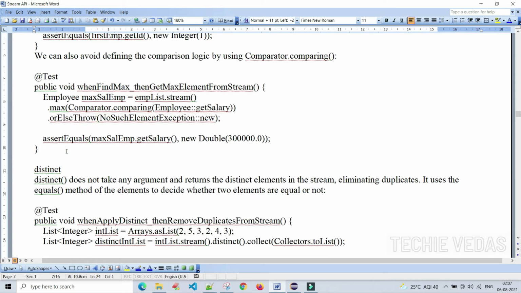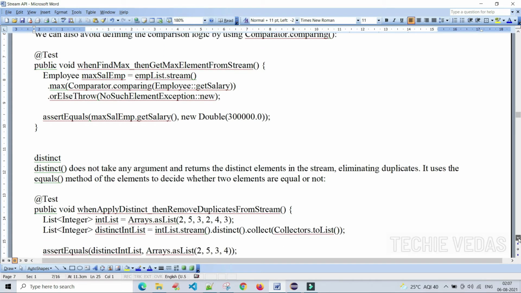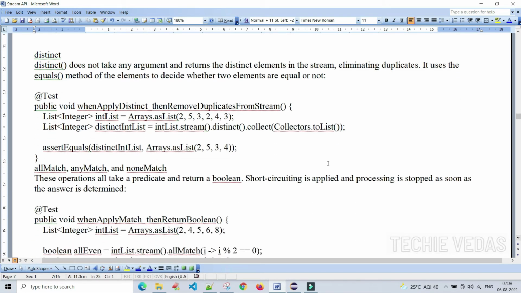And here this is distinct. We know that if we use distinct, we will get the unique data only, eliminating the duplicates. It uses the equals method of the elements to decide whether two elements are equal or not. If the two elements are equal, it will eliminate one duplicate element, and we will get the unique elements only. See here, 2, 5, 3, 2, 4, 3. We are creating the stream for the integer list, dot distinct. Till this part, we will get the unique elements from this array list.